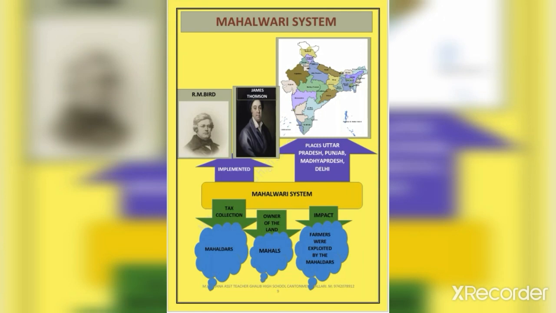Next is Mahalwari system. In Mahalwari system, the company government entered an agreement at the level of Mahals with regard to payment of land tax in Uttar Pradesh, in many parts of Madhya Pradesh, Punjab, Delhi. Mahal means taluk.